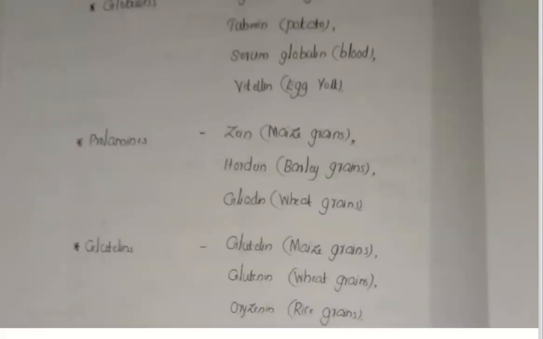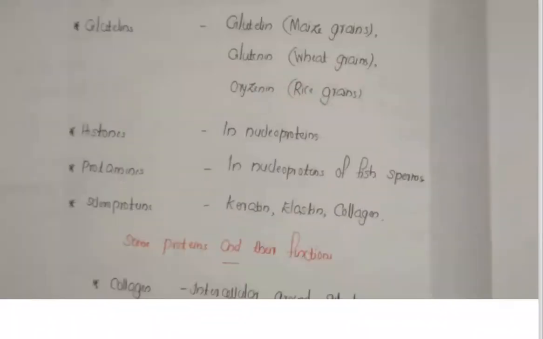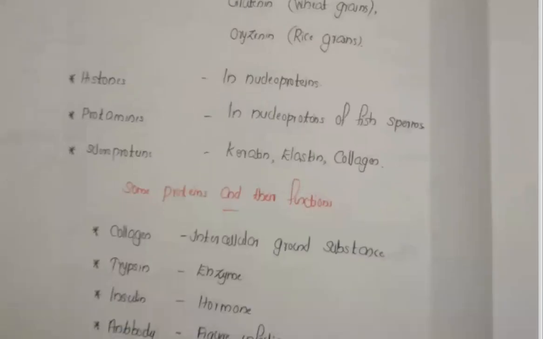Prolamines, that is gluteins, then histones, protamines, sterroproteins, scleroproteins. So all these things you have to learn for your NEET exams. So I think no need for the explanation because it is the same thing only.